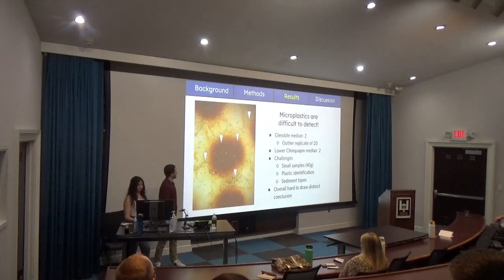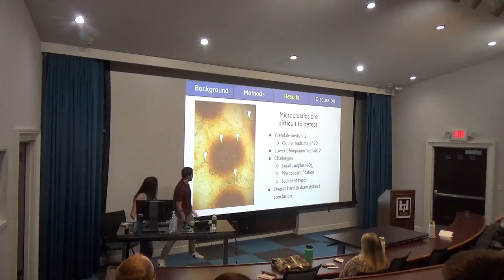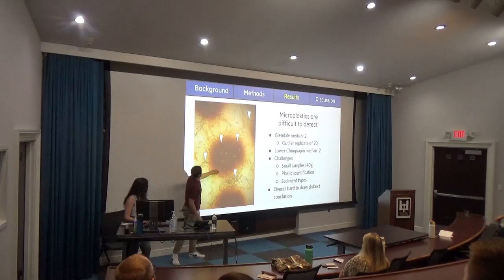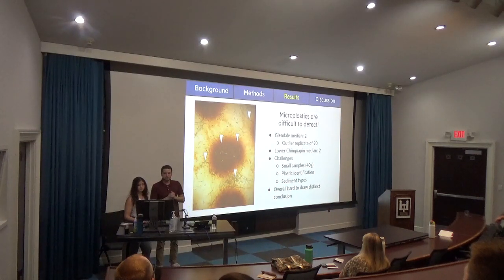And these are some of our results. You can see these different fibers here that are pretty dark compared to the rest of the area. And one of the things we learned is that microplastics are actually really hard to detect. We spent a long time over the microscopes trying to figure out, oh, is this a microplastic? Is that a microplastic?